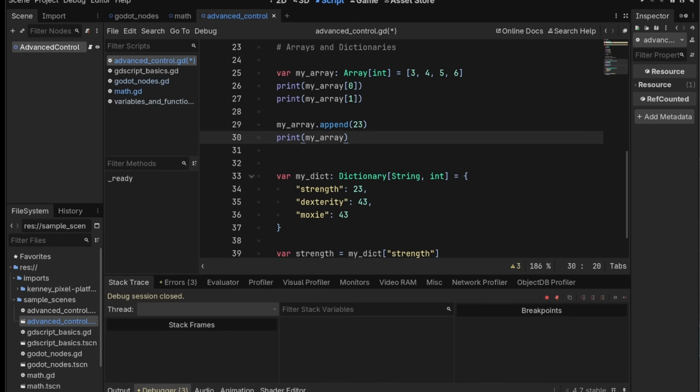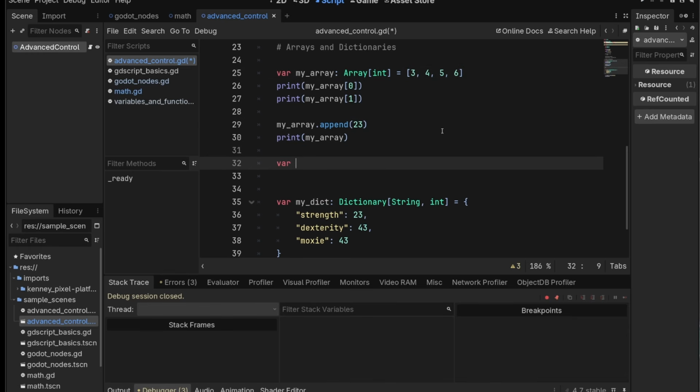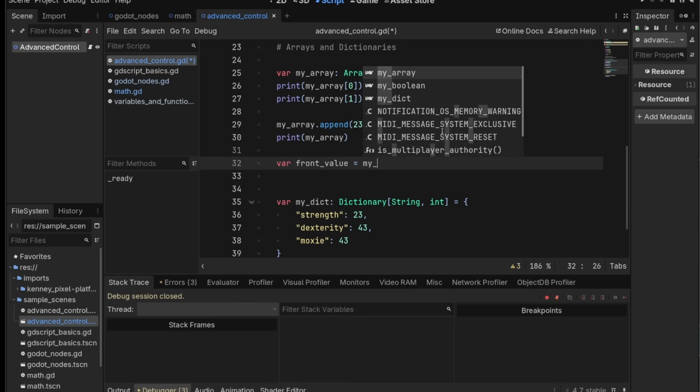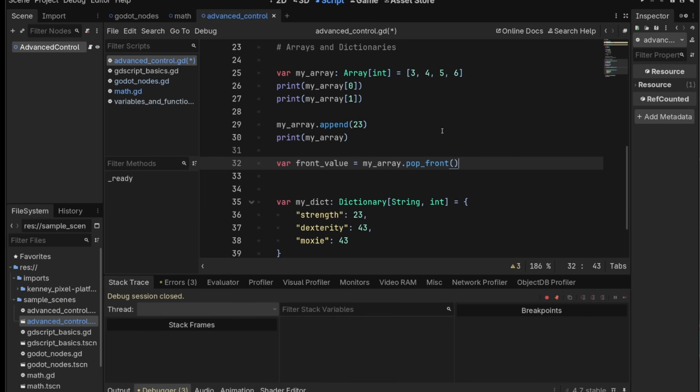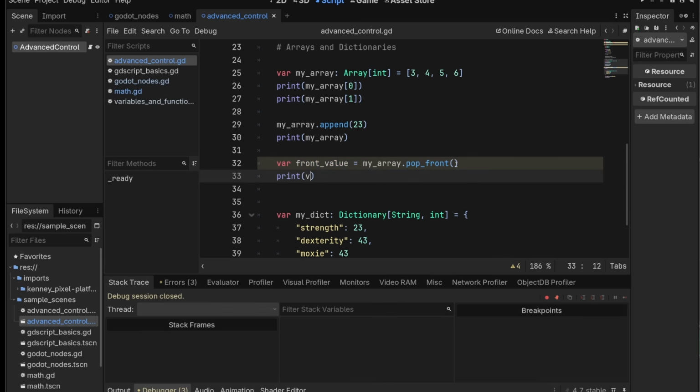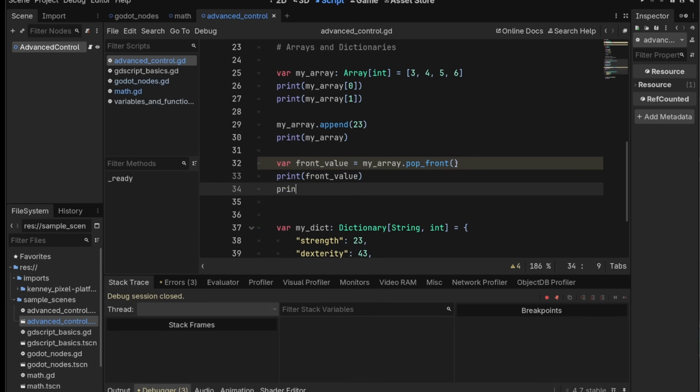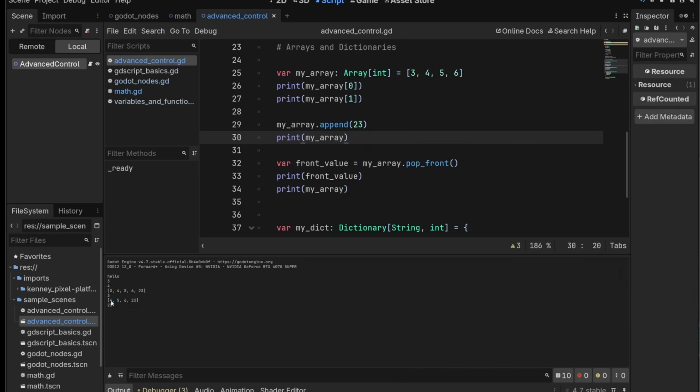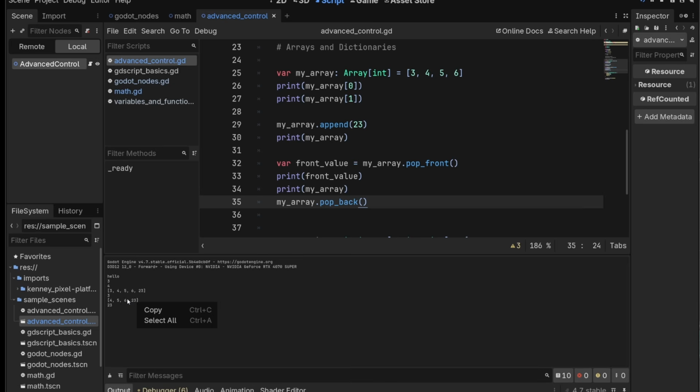You can also pop the front value off of it, like pull it off. We can say var value equals myArray.pop_front. This does two things. It removes the first element from the array and puts it into this variable. So if we print the front value here, and if we print myArray here, we will see that we now don't have a 3 in this array. We also have pop_back too, which will remove the 23 at this point, right?